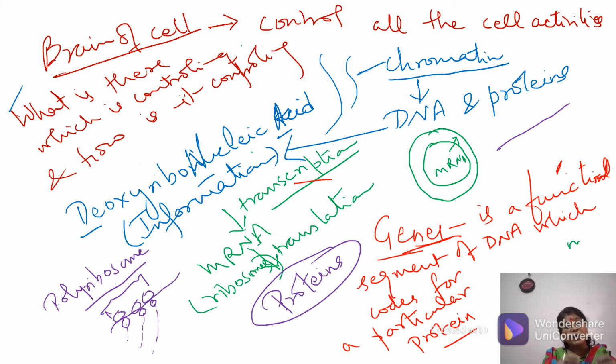The entire DNA is very long, but we call that part of the DNA which is coding for a protein a gene. The entire DNA doesn't code. We will talk about it more when we move to the cell division chapter, and you will read about the DNA molecule in the biomolecules chapter. So more and more things will become clear as you keep moving. But right now remember why we say the nucleus is the brain of the cell: because it has all kinds of information.